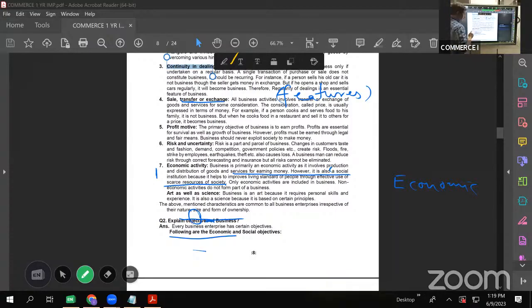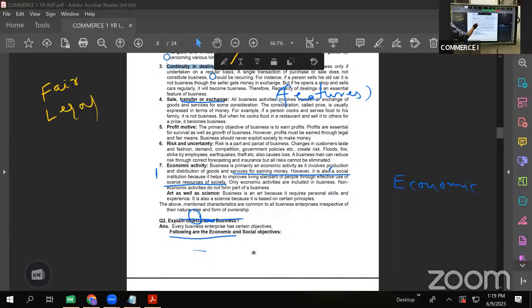But one thing is very important. Those profits should be earned through fair means, through legal means. You should not cheat the customer and try to earn more profits. That is unethical. That is not business done. You are buying something for 1 rupee and selling it for 100 rupees. Tell me, is it ethical? It is not. Moreover, it's not legal also. So profit, though, is an integral part of every business. Profit is a must for every business, but the profit should be earned legally and by fair means.